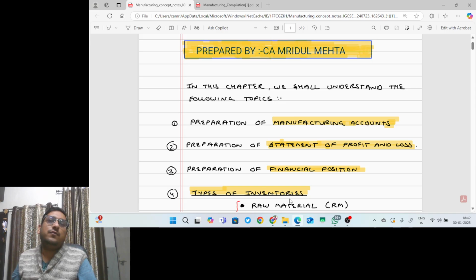There are two types of work that a businessman can do. Either he can do trading, he purchases and sells the goods, or he can do manufacturing. That means he makes and sells the goods. Clear? So today we are going to understand the topic manufacturing. In this topic, we will understand how a manufacturer prepares financial statements with respect to manufacturing of goods. So in this chapter, we shall understand the following topics.